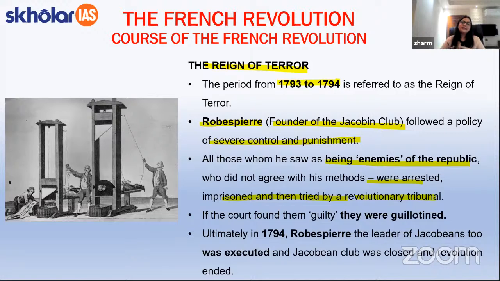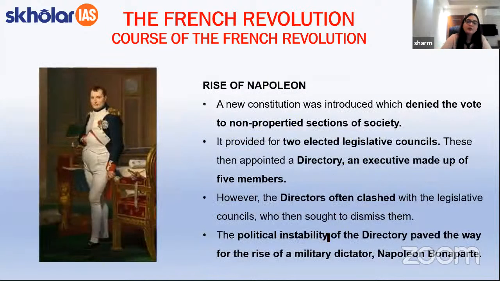Now, because of this, students, many people, in fact, many followers of Jacobian Club or the followers of Robespierre itself started becoming indifferent to the ideals of Robespierre, since he was unleashing a lot of terror on the citizens of France. And due to these certain ideological differences, Robespierre was ultimately executed in 1794. And thus the revolution or the reign of terror that was started under Robespierre, particularly the Jacobean Club, was ended in 1794. All right. Now, students, we are going to talk about the next important aspect, in fact, the final aspect of the course of French Revolution.